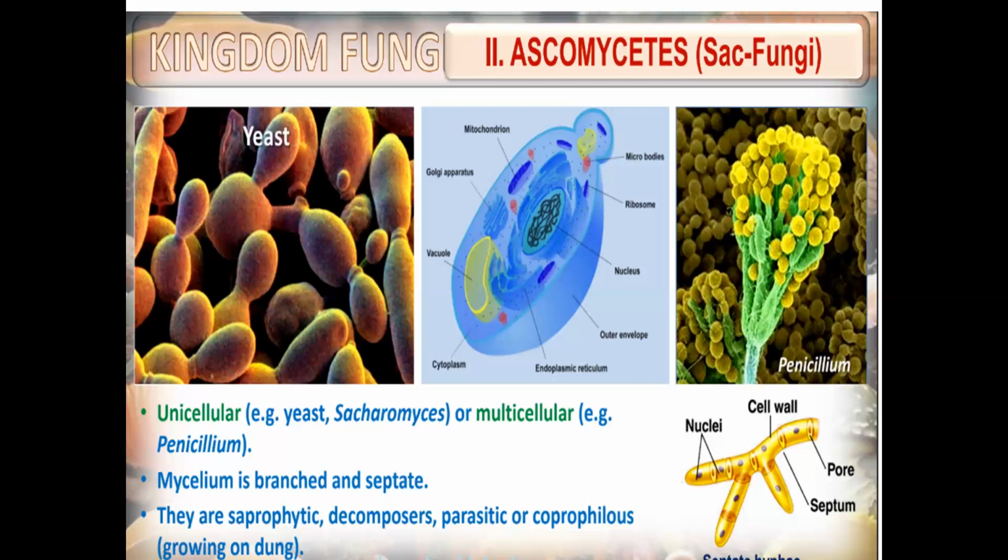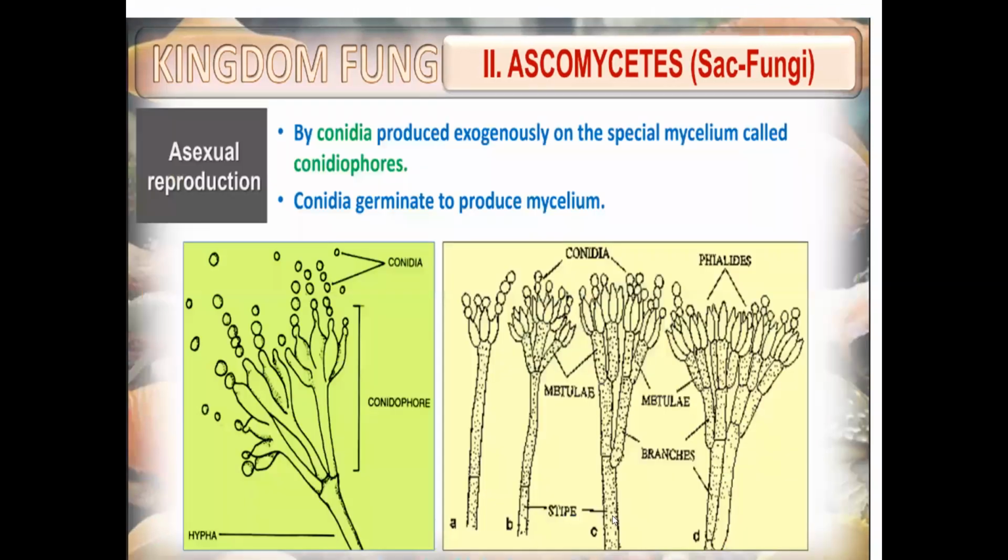What is saprophytic? Depending on dead and decaying organic matter. Decomposers, you all know, they decompose. Parasite means it harms the host. These new terms are important because this is the first time you are coming across the word coprophilous.